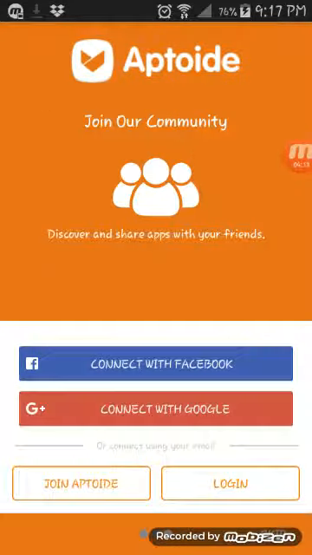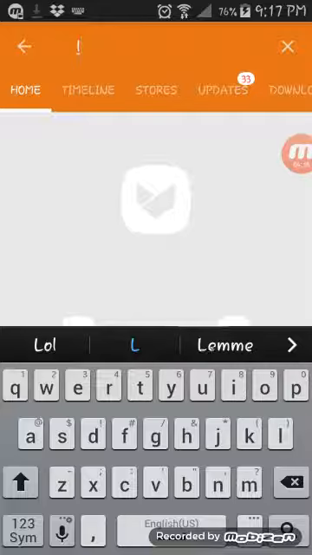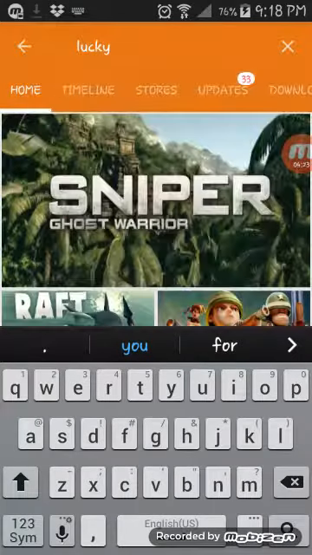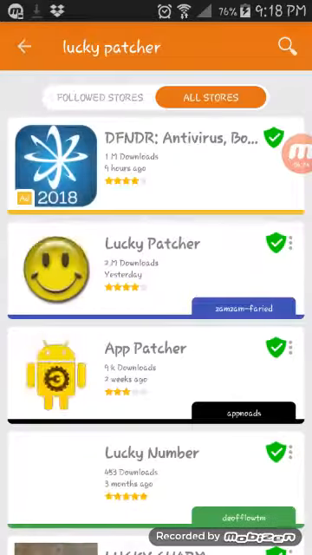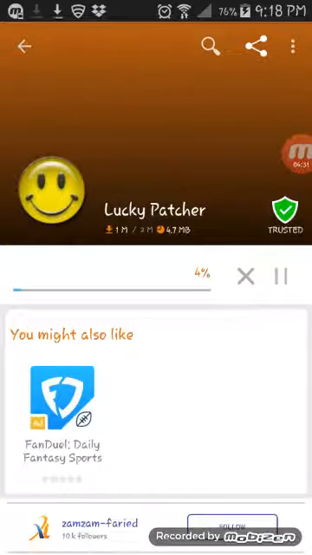Now you just skip through all this. You don't have to worry about that login. That doesn't need to be done. Then you'll search Lucky Patcher. Lucky Patcher. Okay. And we'll just download Lucky Patcher. Shouldn't take too long.